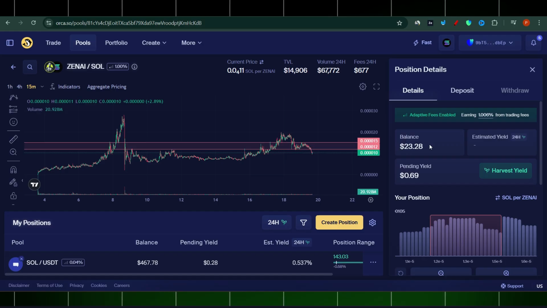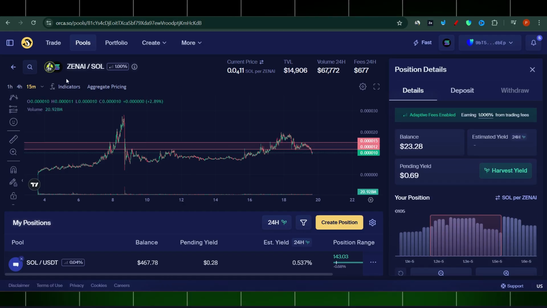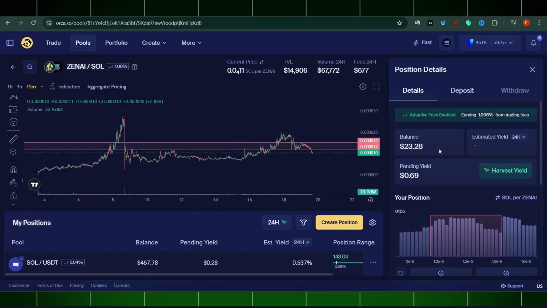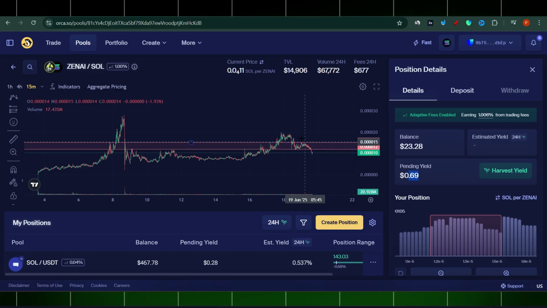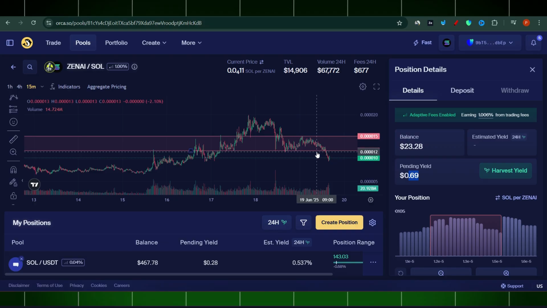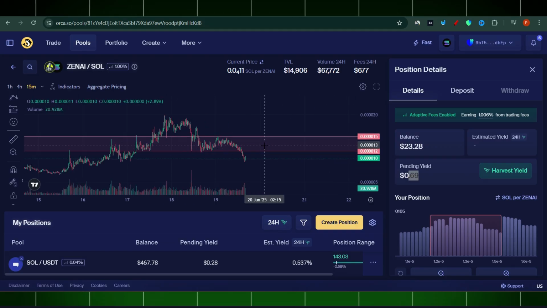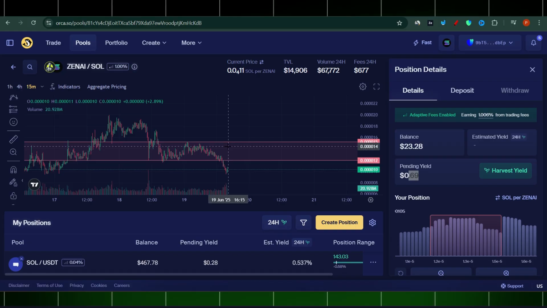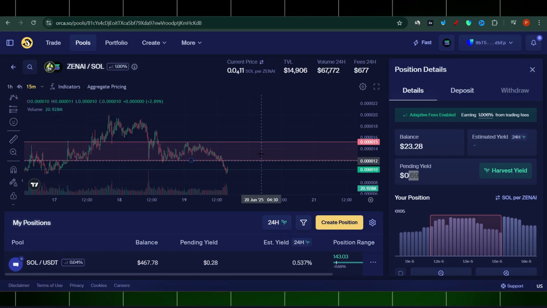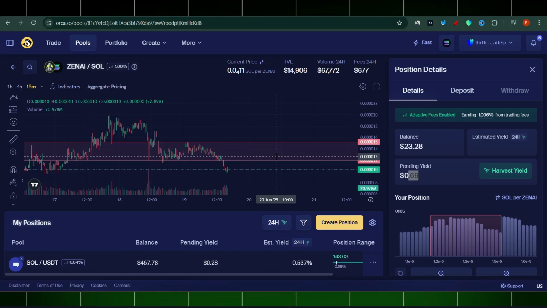Because I already put some money inside this project, and I tried to do some yield farming out of that. So I already made some 69 cents out of this one, which is great. However, I'm out of range. For you guys who know how to yield farm, you probably know that those lines here are basically a range.